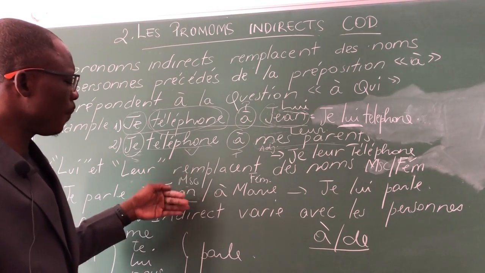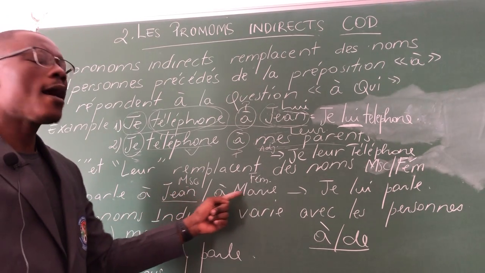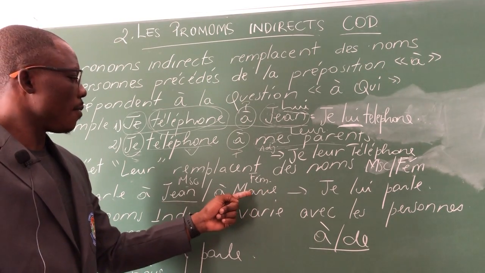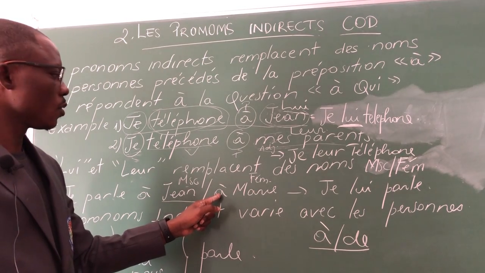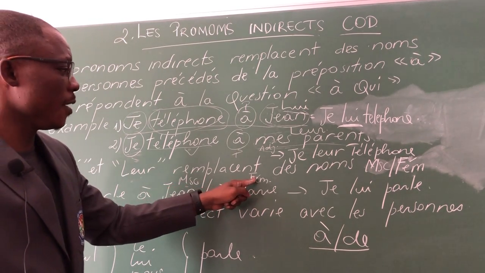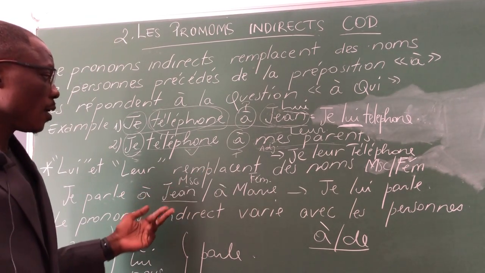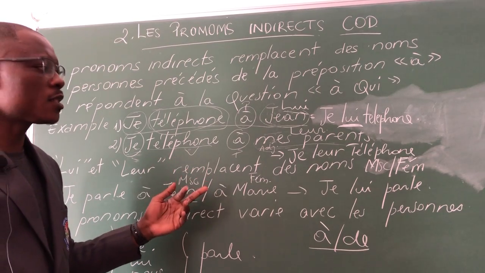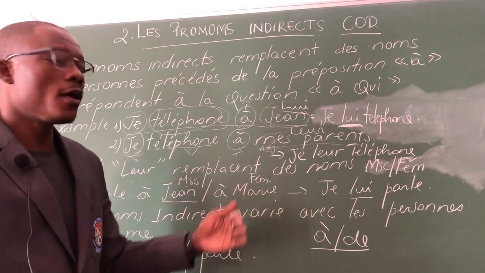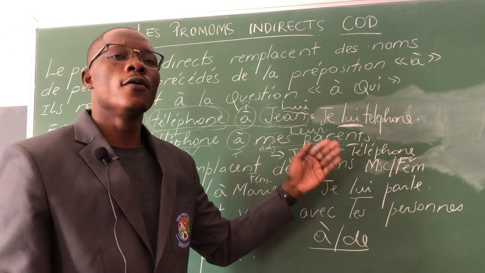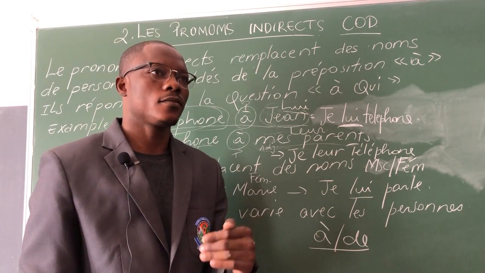Again here, if I replace Jean by Marie, I will have je parle à Marie. Marie is linked to parle by this preposition. So I have masculine, feminine. So if they ask you to replace both names, each by using a pronoun, you will use lui. And keep in mind, lui will always be used to replace only the name of a person.